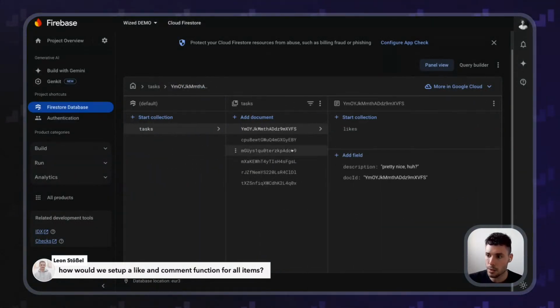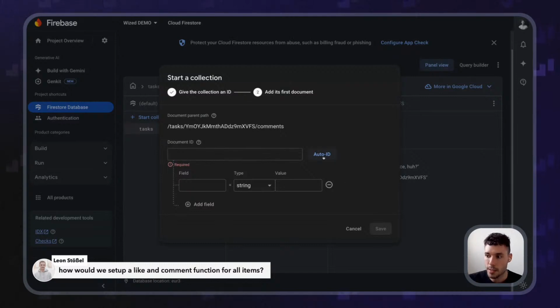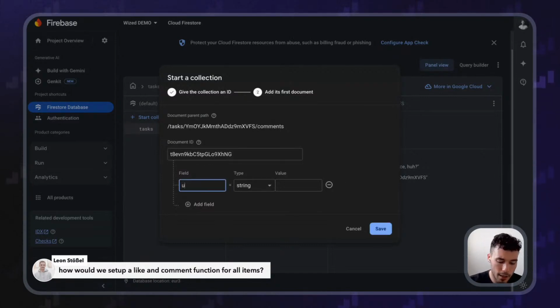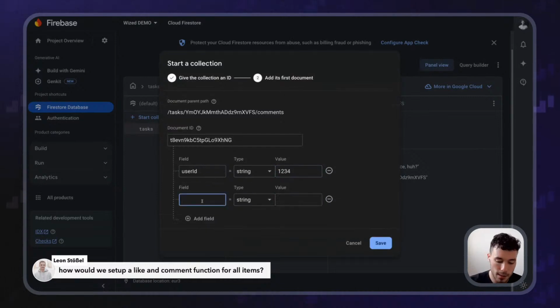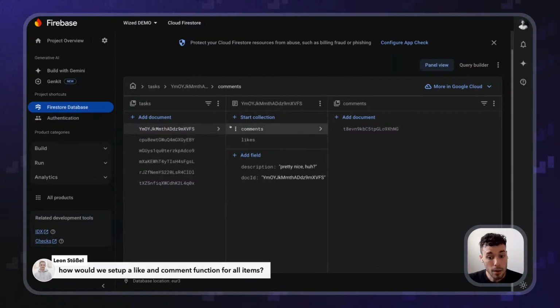So if we go back to the document, I have this nested collection likes. Let's create a nested collection called comments as well. And in here, same thing, document ID, and I'm gonna add the user ID as well. So 1, 2, 3, 4, and I'm gonna add another field that says like comment or message. And this will say, hey, this is cool, like this, right? And now for each of the items, you can retrieve the comments and likes.